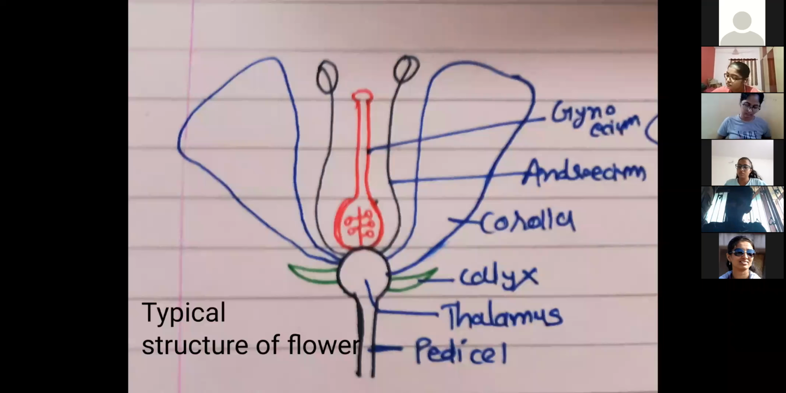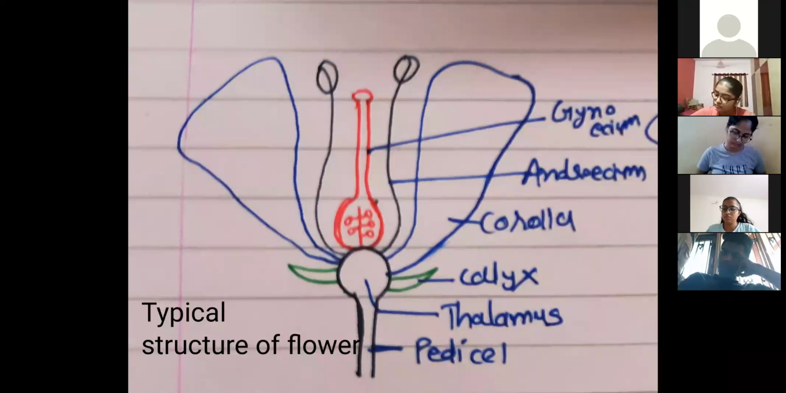That's the main reproductive organ of a plant that we call flower. First, we are going to study a typical structure of flower. कोई भी flower ले लो. Okay, so in that we get this type of whole structure. So that we call typical structure of flower.